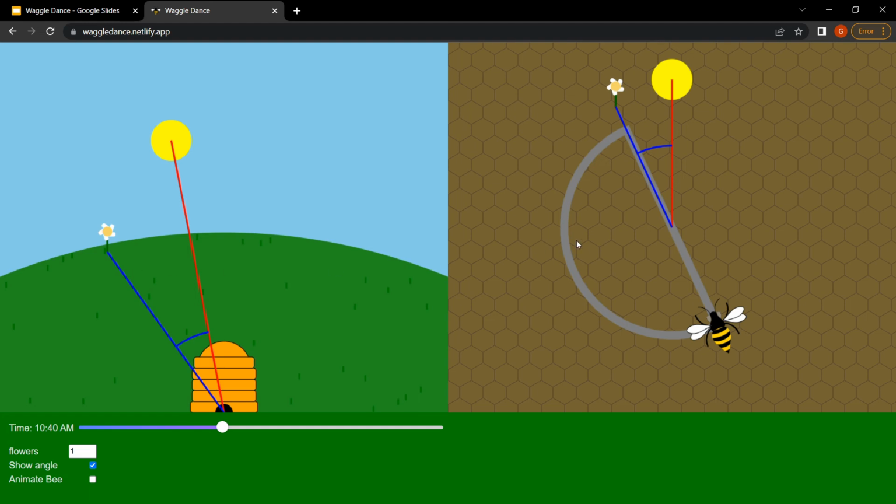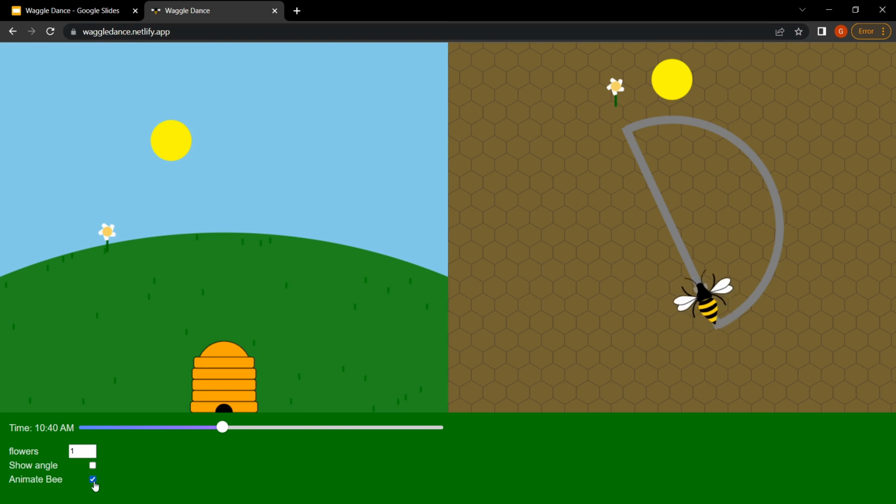So looking at this, we can now see the bee. Let's get rid of the angle so that we have to think a little more about what happens. If you just focus on the right panel and you see a bee going maybe 20 degrees, 15 degrees from the vertical to the left, that means that when you go outside, you're at your beehive, you're a bee now, you're going to look straight towards the sun. So we're going to see that red angle. You're going to look straight towards the sun, and then you're going to look that same 15, 20 degrees to the left and march forwards.